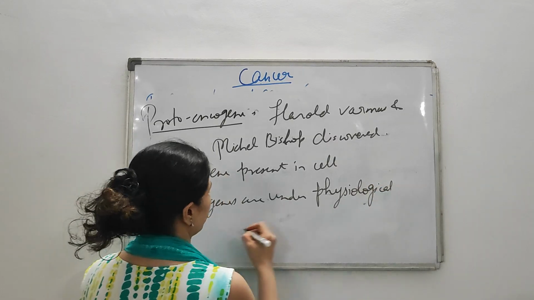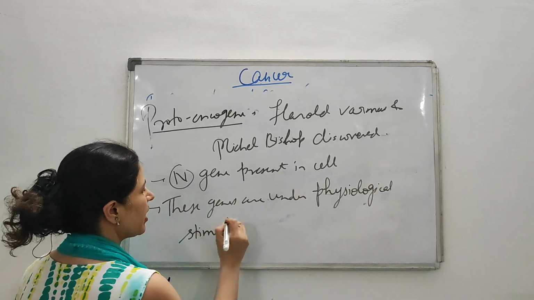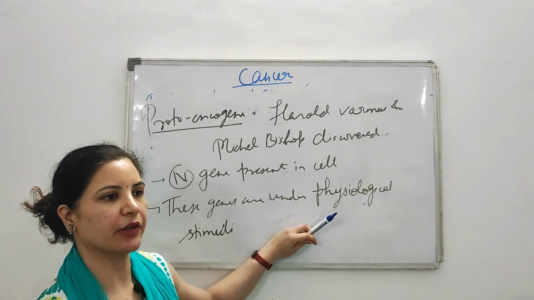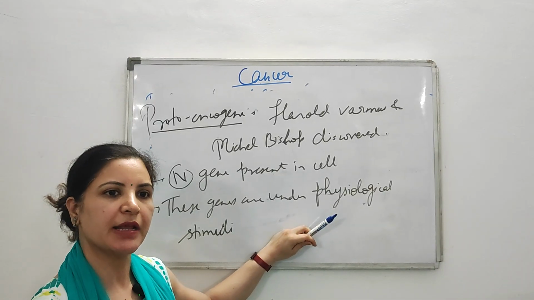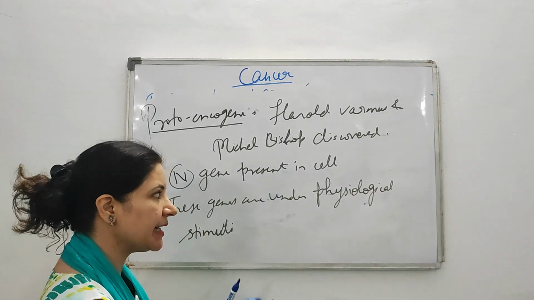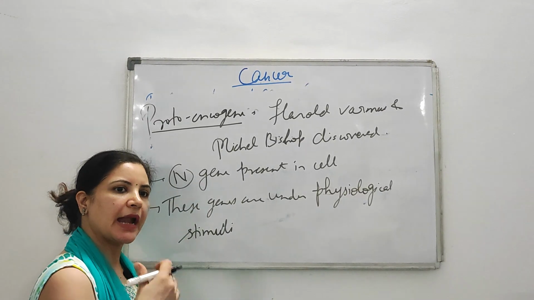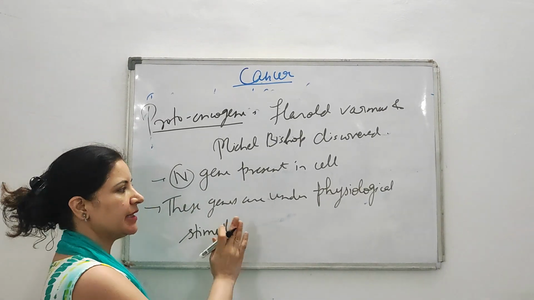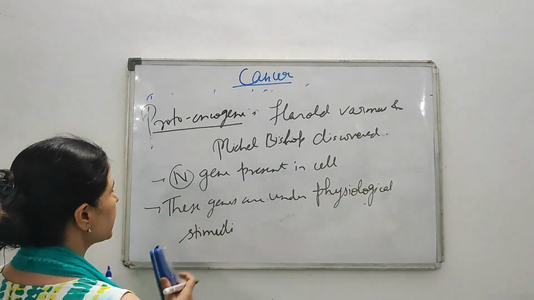Physiological stimuli means that only when there is some stimulus will these genes be active. If no stimulus comes in the form of growth factor, then these genes remain silent. So when the cell needs cell division, some stimulus in the form of growth factor will come and then it will start activating, and these proto-oncogenes are activated in that case. Got it?